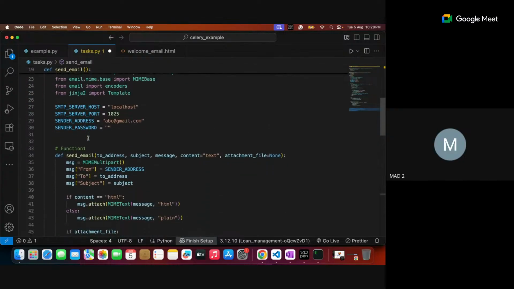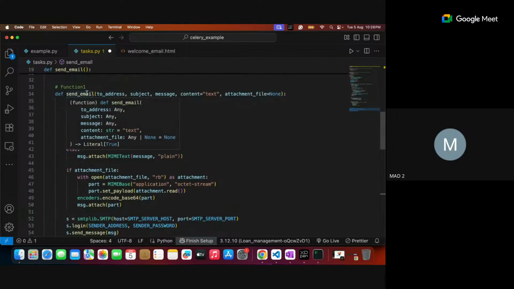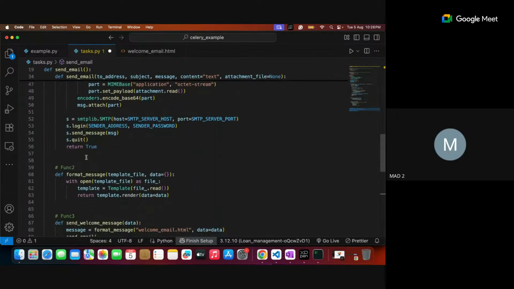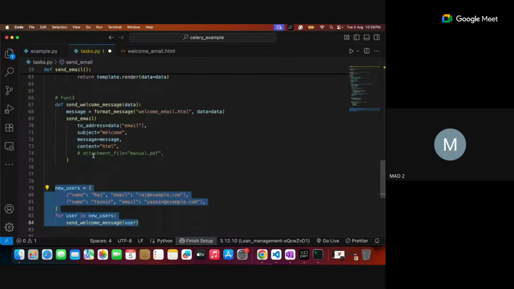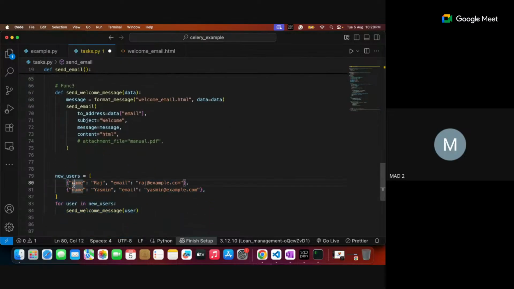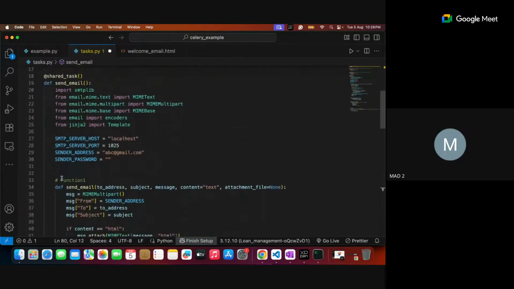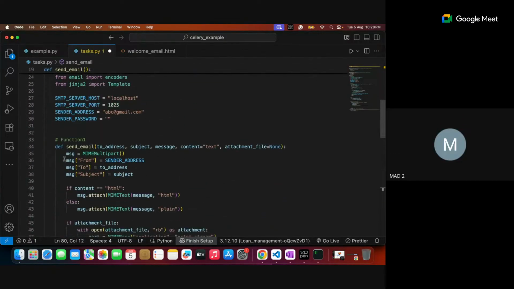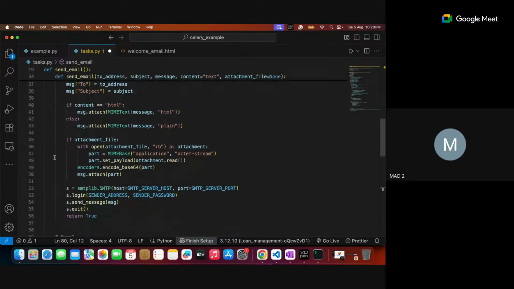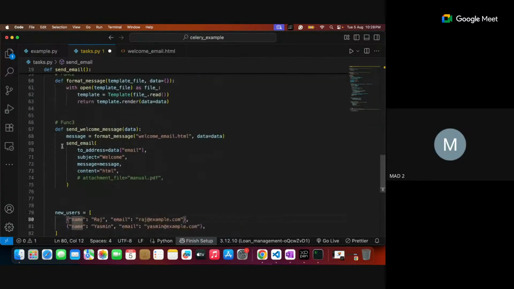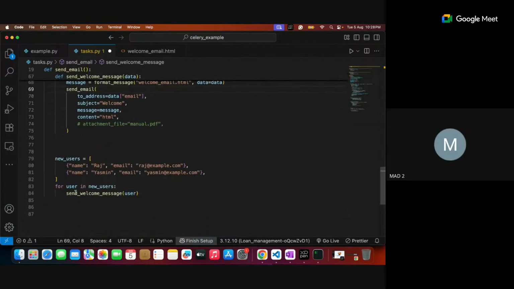Whatever is there is copied as it is. Internal functions are there: format message, welcome message, all these are there. Outside of this particular function means it is definitely invoked. This function, the third function, all these are invoked by send welcome message.